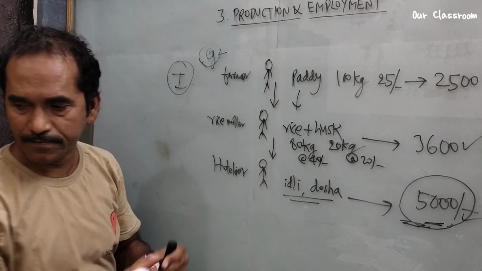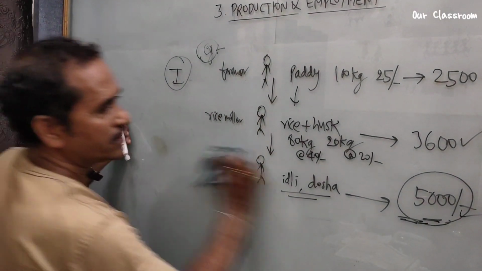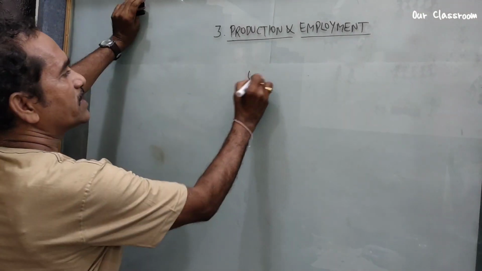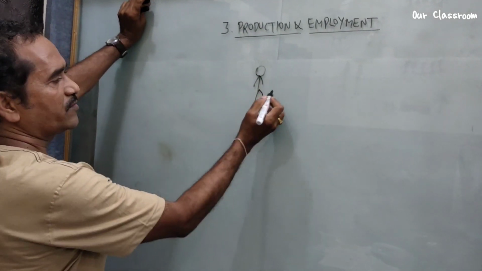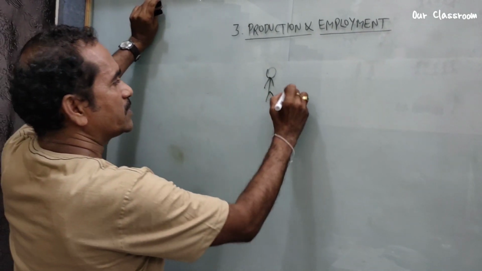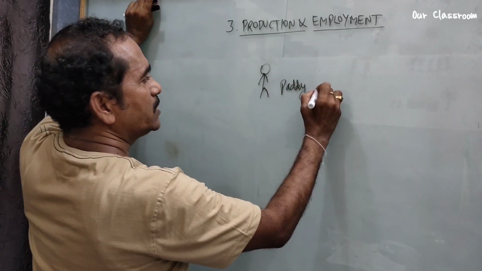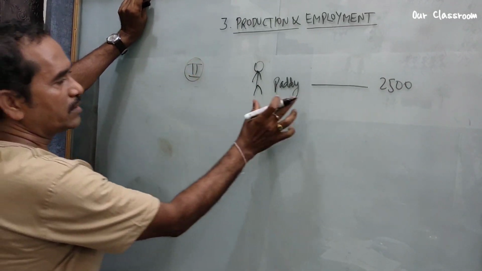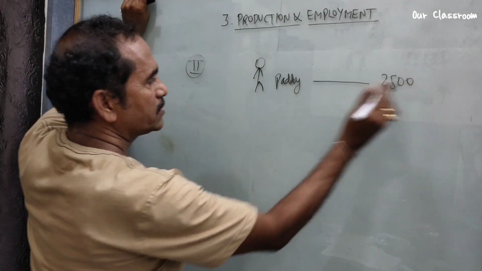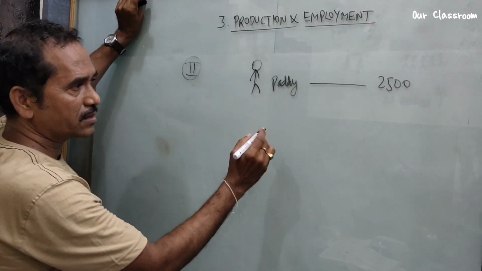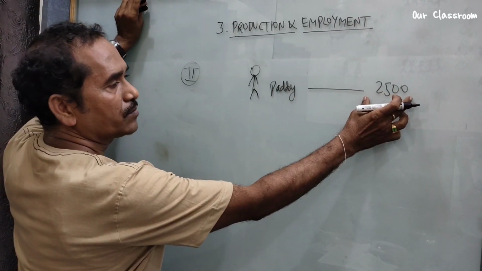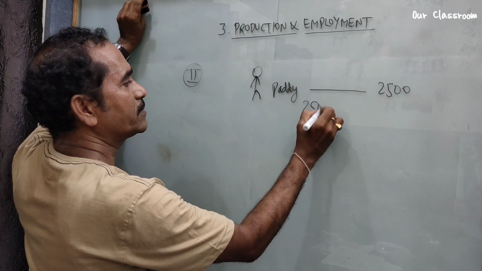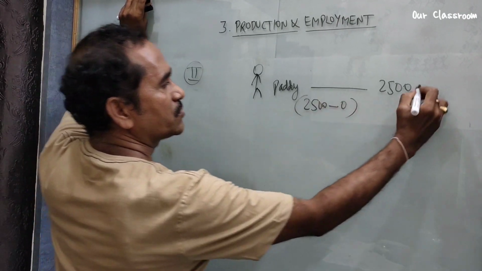Let's look at one more method. In another method, we deduct. The same case: the farmer sells paddy and earns 2500 rupees. How does he get 2500 rupees? In this case we deduct the input value from the product value. Here the input value is 0 from the beginning, so 2500 minus 0 gives 2500 rupees.